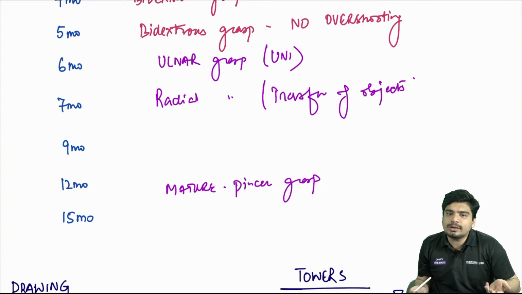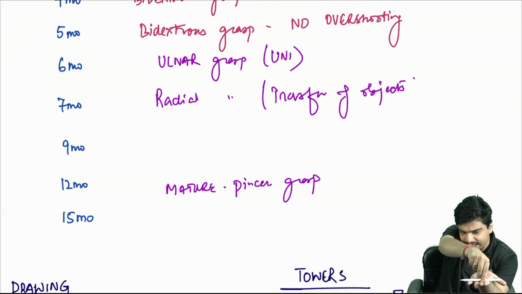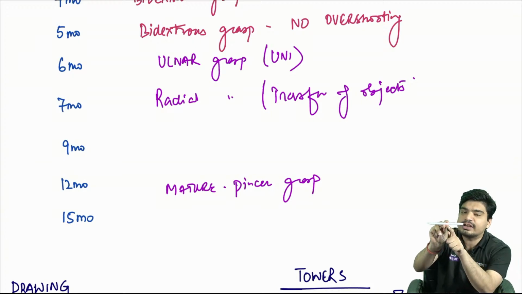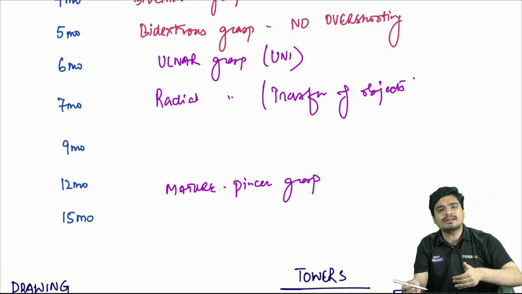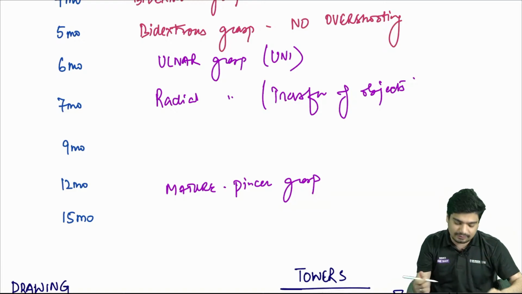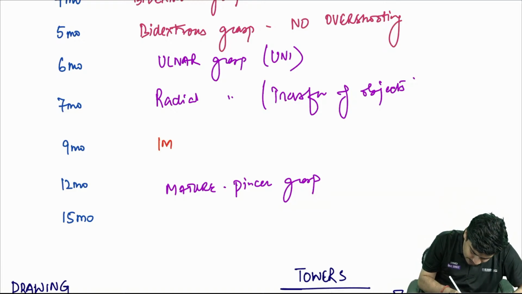At 9 months, automatically what is going to be there? He'll hold the pen like this. He's using index and thumb finger, but still using a little bit support of his middle finger. This is called immature pincer grasp. This will come earlier as compared to mature pincer grasp. That will come at 9 months. So immature pincer grasp will come at 9 months.